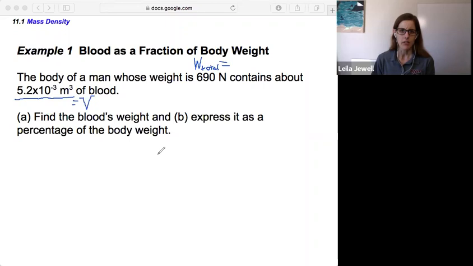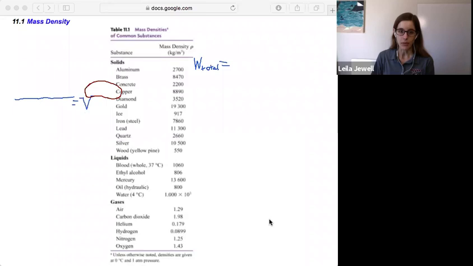Anything else we know? There's one other thing that's highlighted in the problem, and that's that we're focused on blood. Since they mentioned blood, we can go, wait, blood was in that table, right? We can look back a slide and see that we have the value of blood as 1060 kilograms per cubic meter.